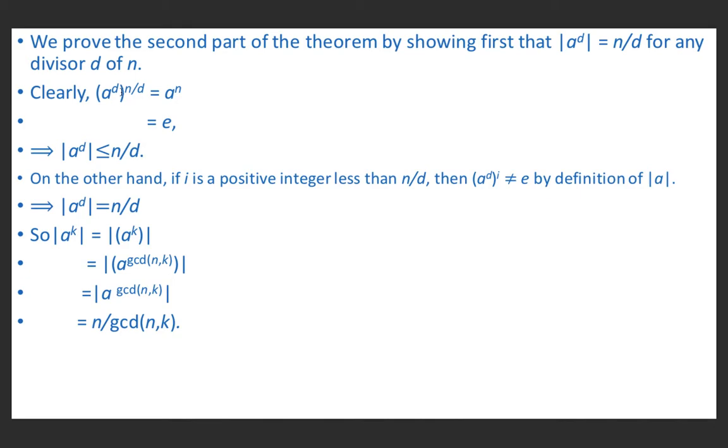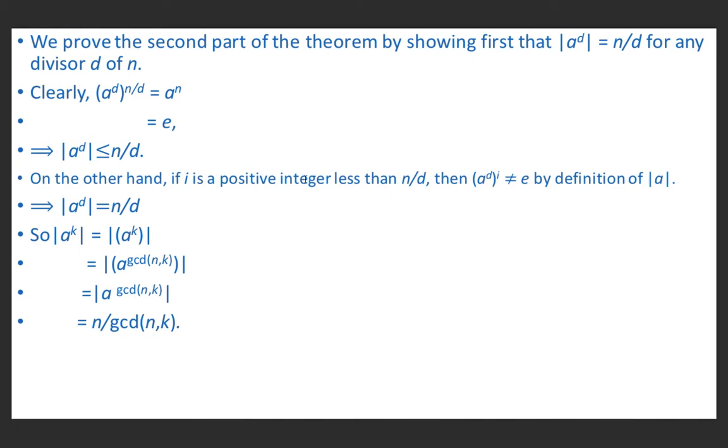Clearly, (A raised power d) whole raised power n upon d is equal to A raised power n, because here d and d will cancel out. And A raised power n is nothing but E, because order of A is n and therefore A raised power n is equal to E. It means order of A raised power d is less than or equal to n upon d.